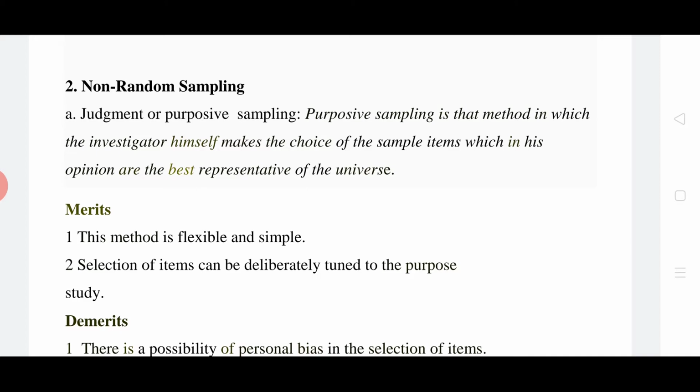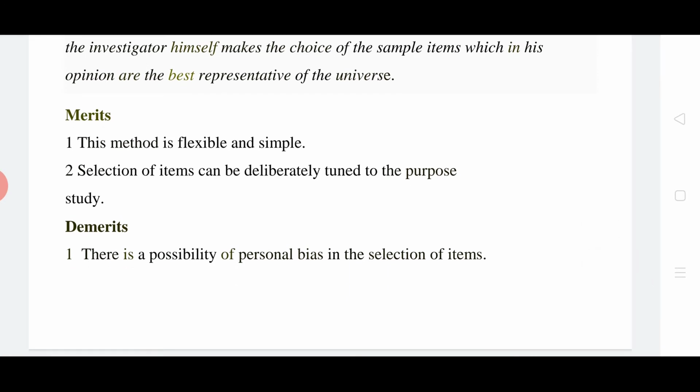Here we can understand, it depends totally on the investigator. In random, that doesn't depend upon the investigator, that is based on chance. But in non-random, in purposive, it depends totally on the investigator which items he selects for the sample. Merits: this is flexible and simple. Selection of items can be deliberately tuned to the purpose of study because it depends upon the investigator which kind of data he or she wants to collect, and on that basis can collect that sample.